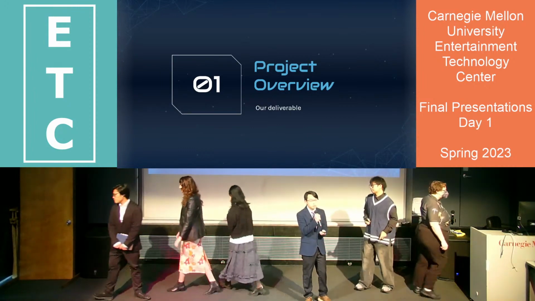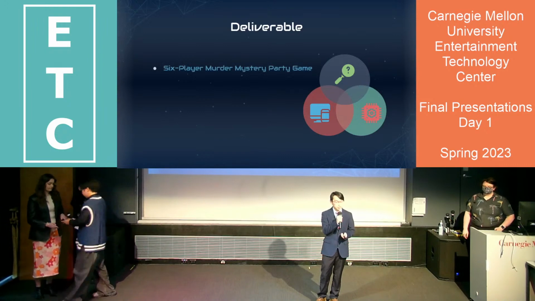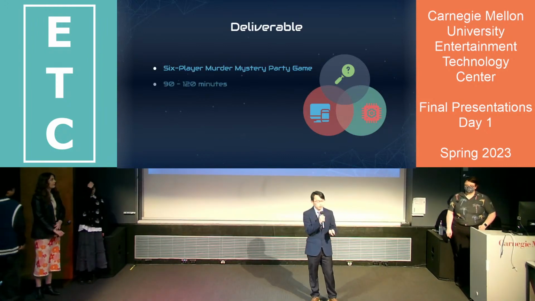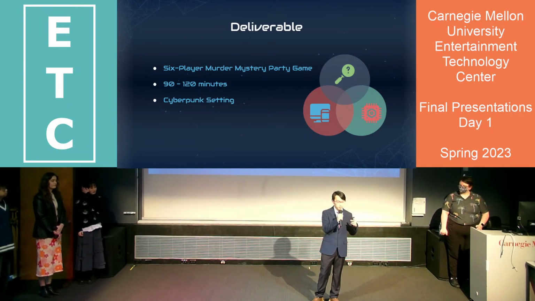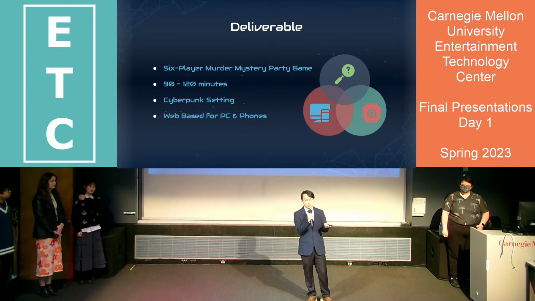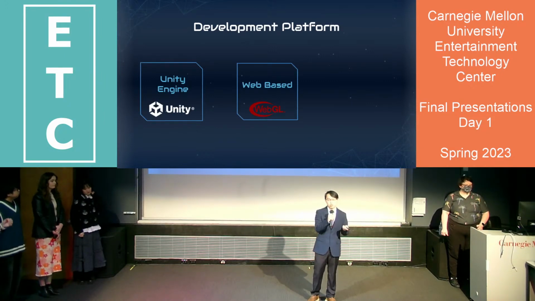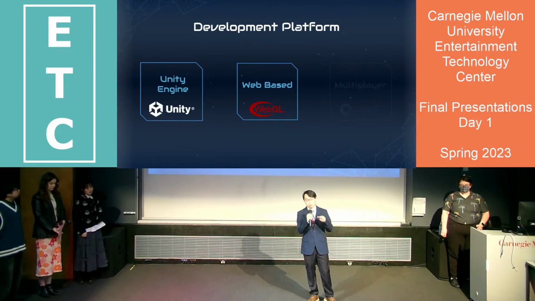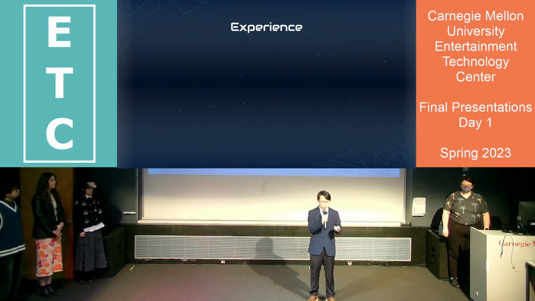So our first section is the project overview, or what our deliverable is. Our deliverable is a 6-player murder mystery party game, about 90 to 120 minutes long. It's in a cyberpunk setting, and it's web-based for PC and phones. We developed this game in the Unity engine with a WebGL plugin to support web-based gameplay, and we use Photon to support the multiplayer experience of our game.